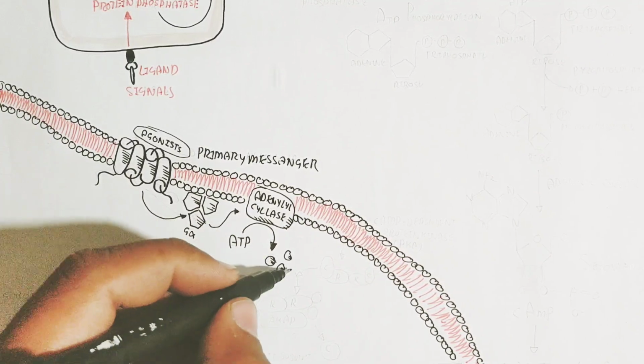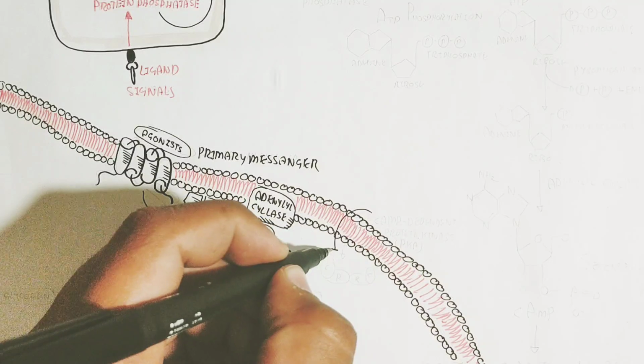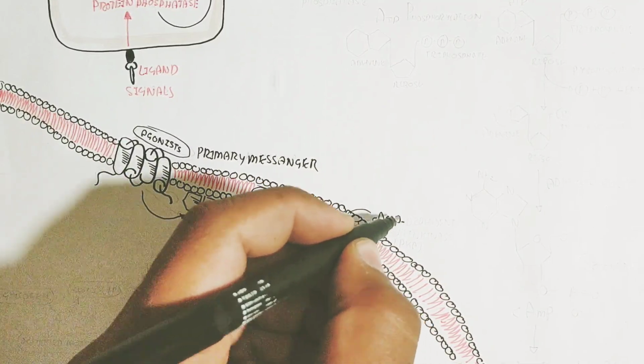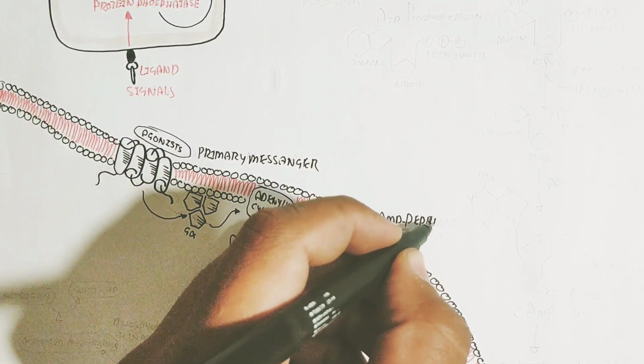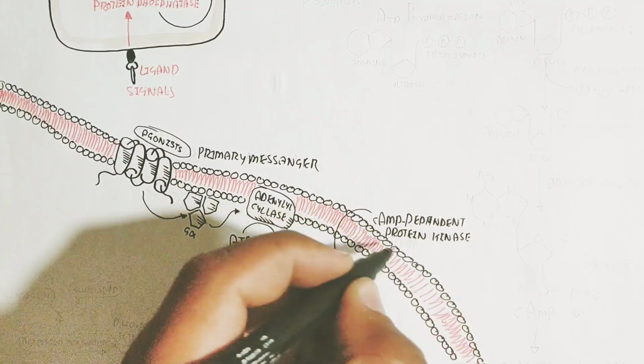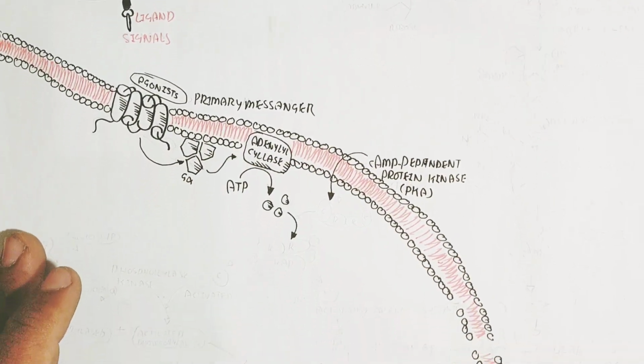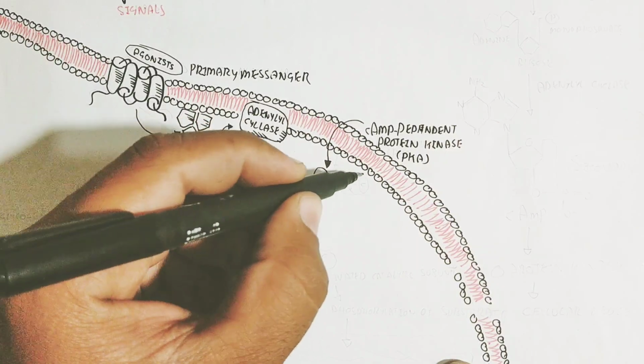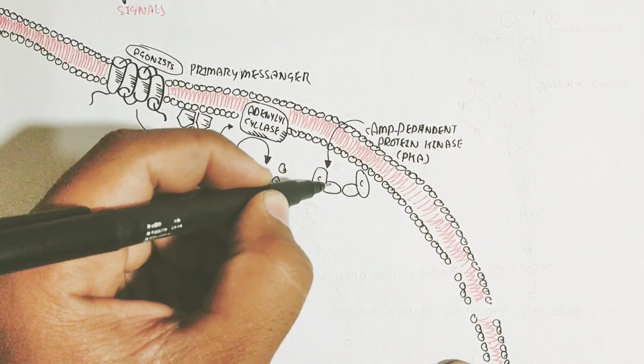This primary messenger leads to the trimeric G protein coupled receptor, which separates due to the phosphorylation of the G alpha protein, and triggers the adenylyl cyclase enzyme to use ATP to convert it to cyclic AMP.